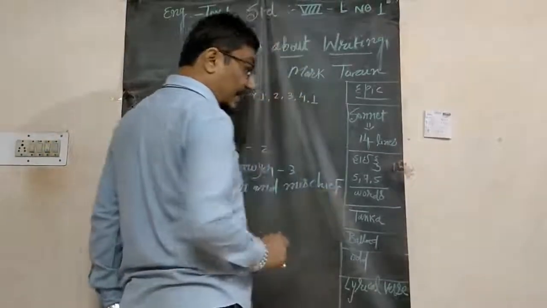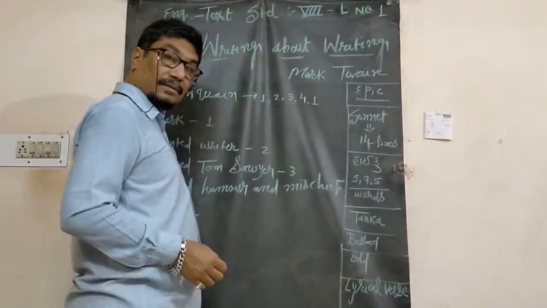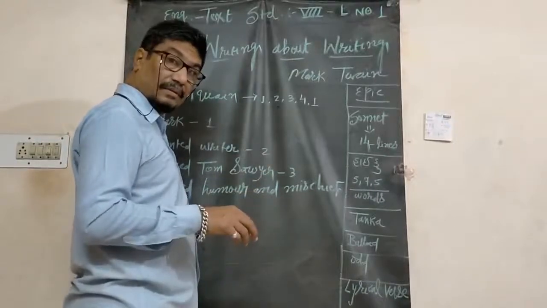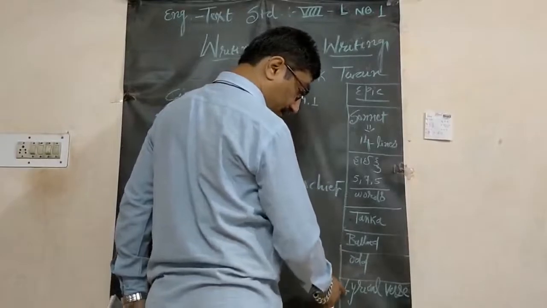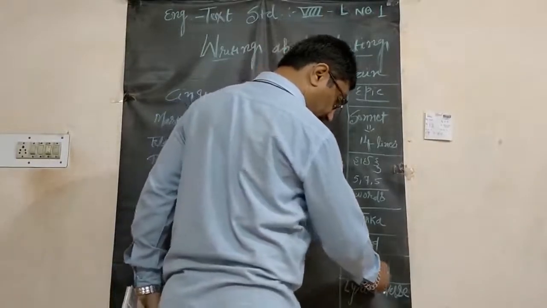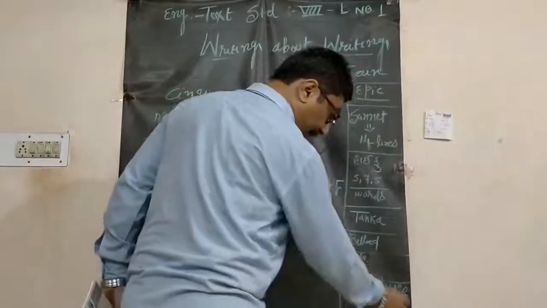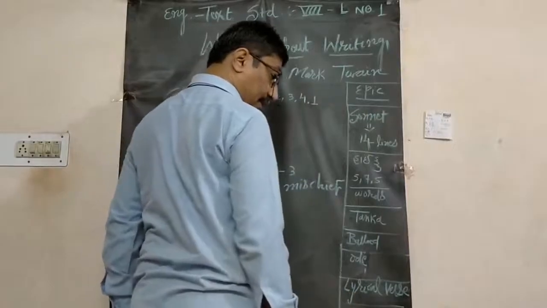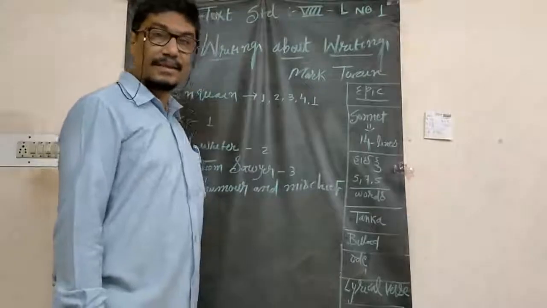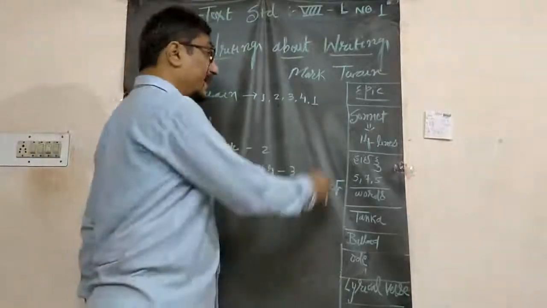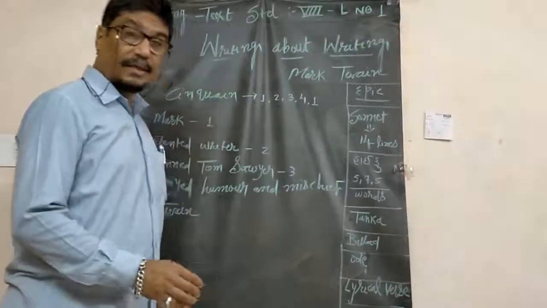Next to that, tanka. This is also a Japanese poem type. Ballad, ode, lyrical ballad, verse. These all are different types, different characteristics, different modes of writing a verse. Different patterns are available.